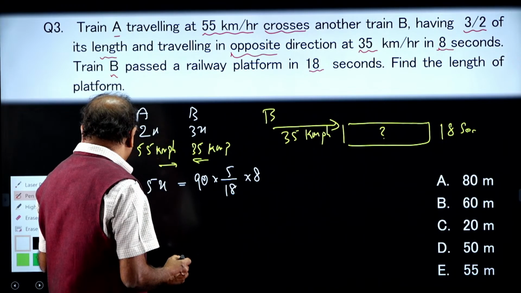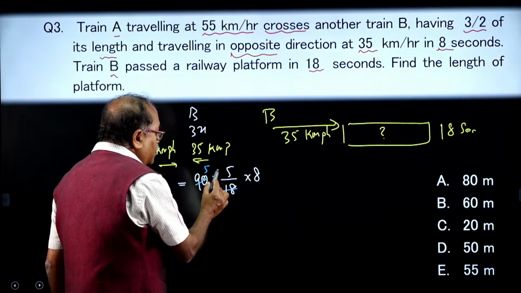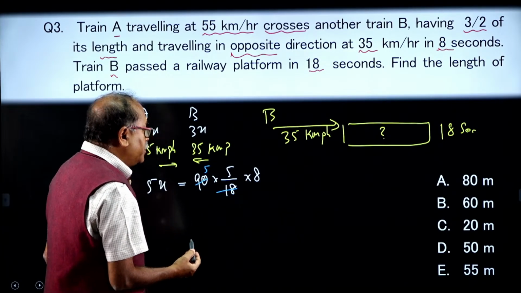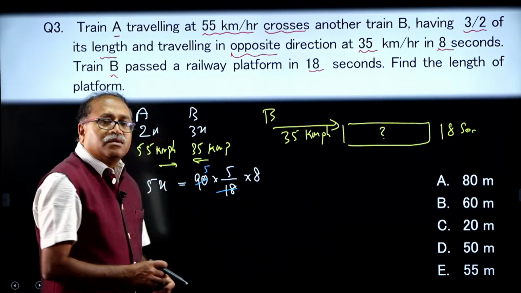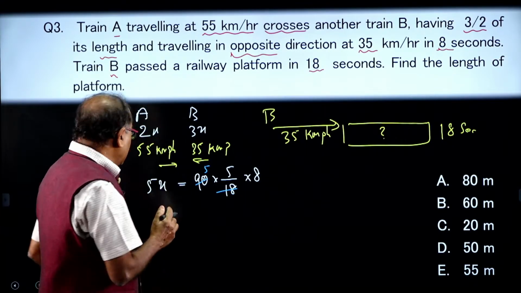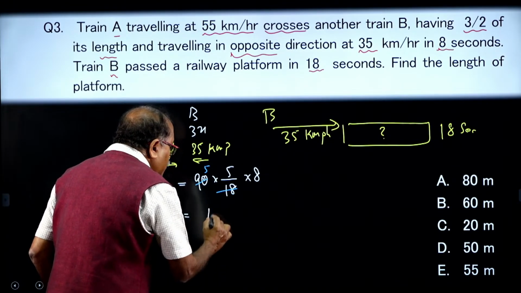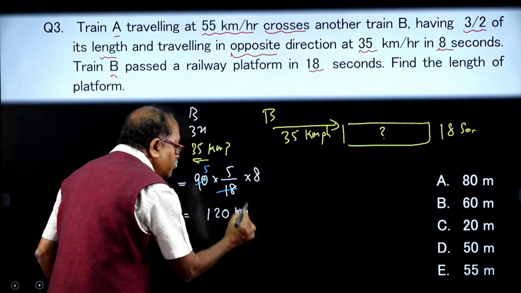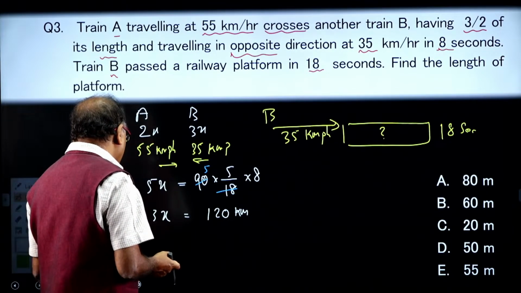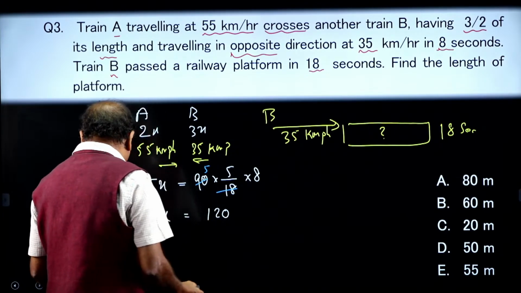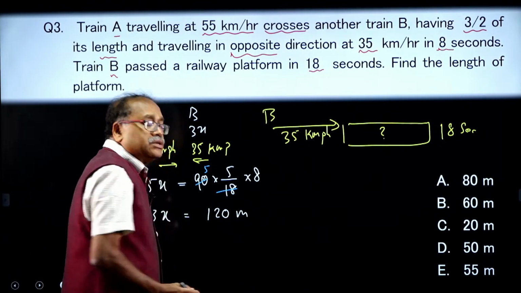Here I notice what will be the value of x. So, this gets cancelled how many times? 5 times, 5 times 5, 25, into 8, that is 200. Then x is equal to 40, then 3x is equal to 120. That part we are writing in meters, right. So, 120 meters. The length of the train cannot be in kilometers, so 120 meters.